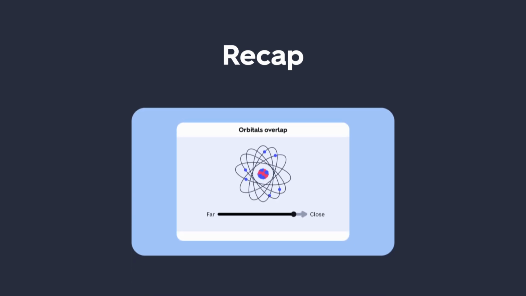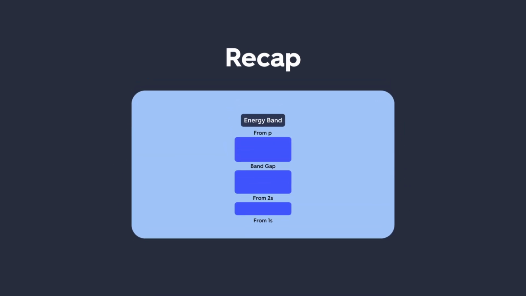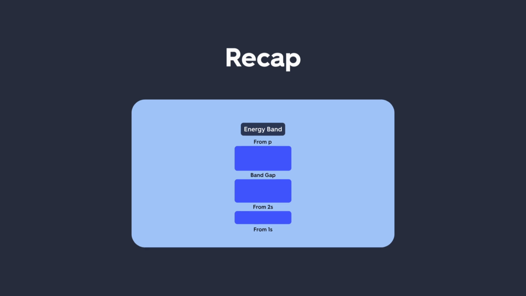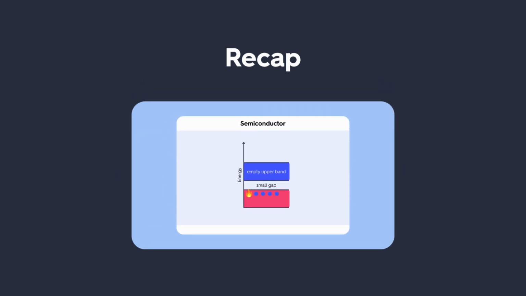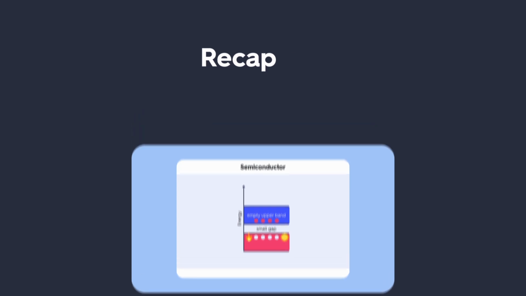To recap, as atoms come together, orbitals overlap and energy levels split. In a solid, those split levels crowd into bands. Conductors have nearby available states. Insulators have a big gap. And semiconductors have a smaller gap that heat or light can bridge.